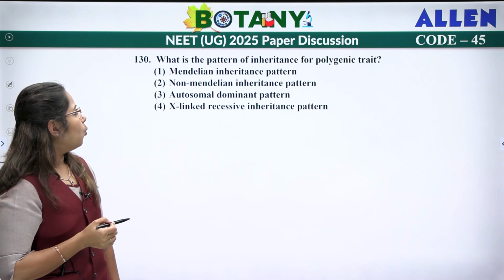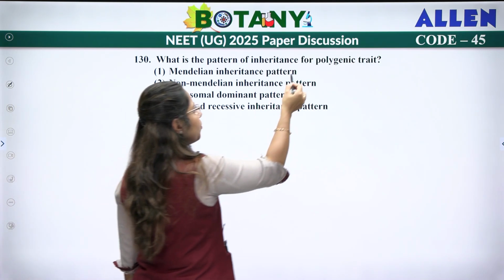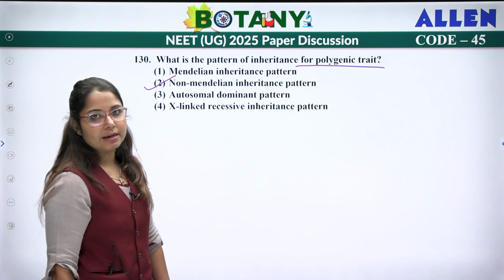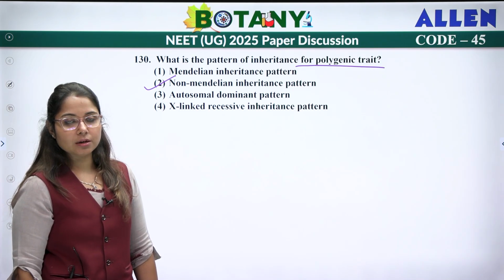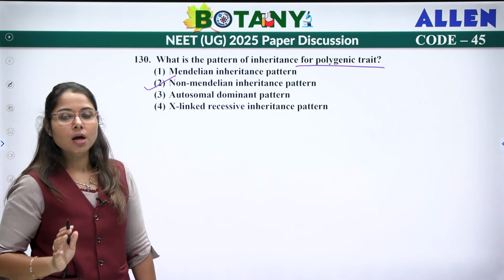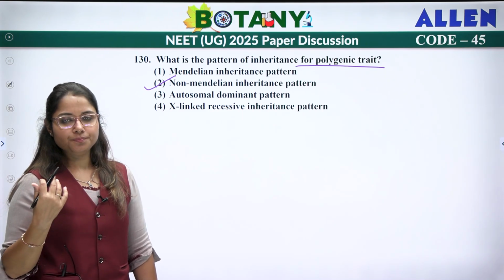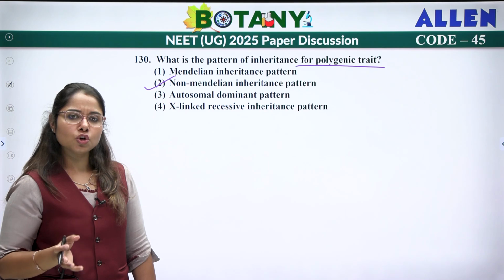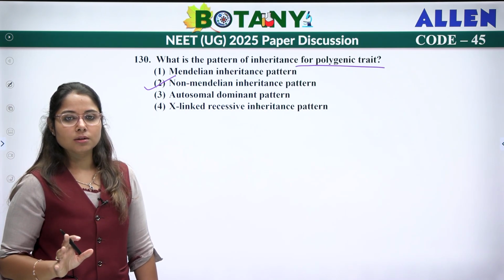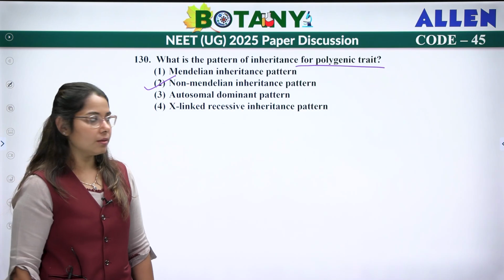Next. What is the pattern of inheritance of polygenic traits? So, this is your non-Mendelian inheritance pattern. Mendelian is only for monohybrid and dihybrid crosses. Polygenic inheritance, incomplete dominance and codominance are not following the Mendelian pattern, they are non-Mendelian inheritance patterns that will be seen.